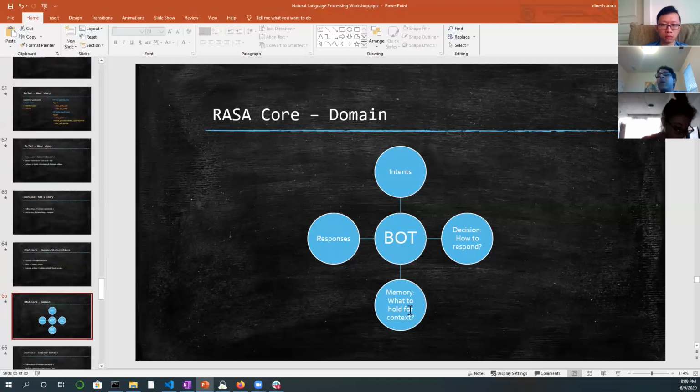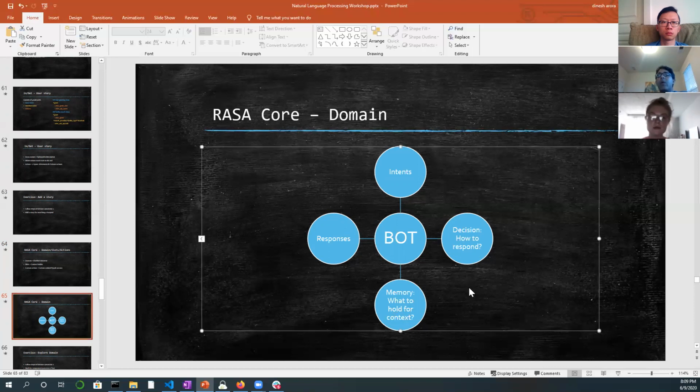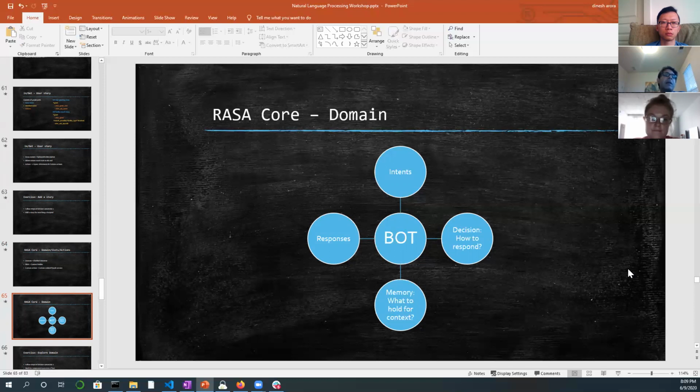Next, memory, what to hold for context. This is where the slots come into the picture. And then the last one is decision, how to respond back. Should I respond back with a predefined response, or should I respond back using a custom action by looking up a value from some other place, either my database or from some website, and do some transformation or any calculation that is required? I can do that. So those sort of custom actions go in here.